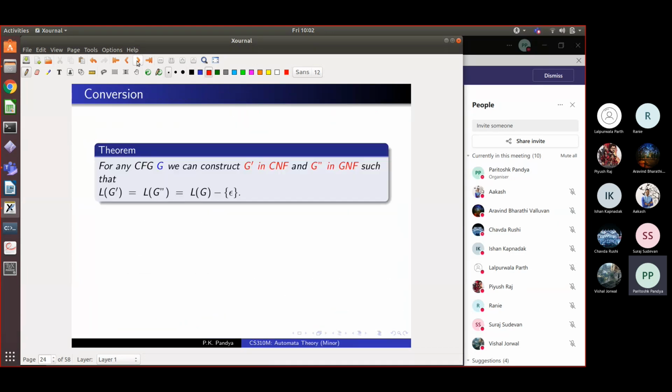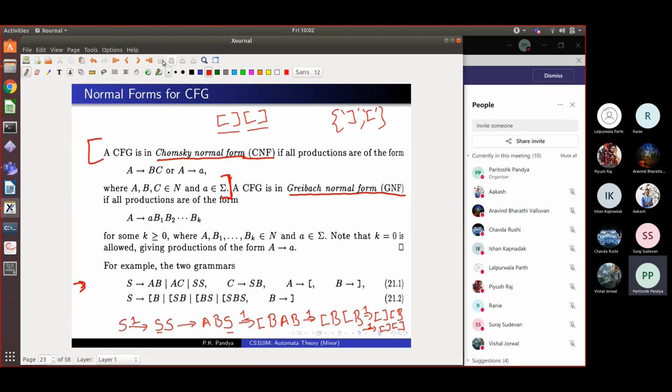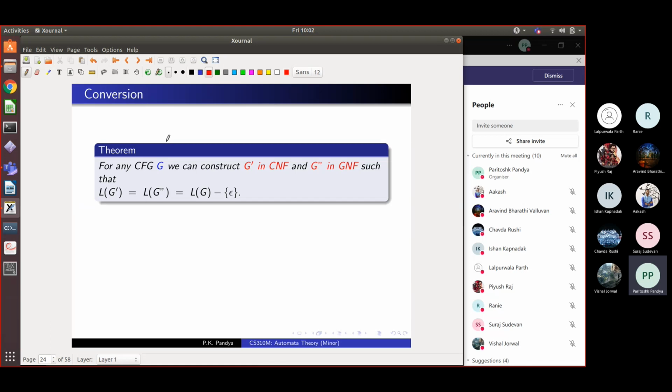Since you raised this question, there is also something called Greibach normal form. We'll see it in a minute. But the main theorem that Arvind is referring to is this. You are given any arbitrary context-free grammar G. Then by some transformation, we can construct another grammar G prime, which is in Chomsky normal form, such that the language of G prime is the same as the language of the original grammar, except with epsilon removed.